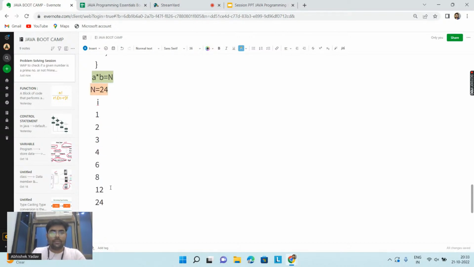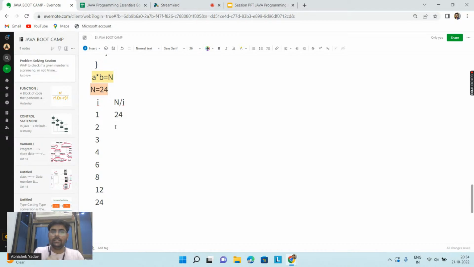So basically, when the value of i is 1, this is a factor of 24. Then at this time, I can calculate the next factor also. How? By saying n divided by i. So 1 is a factor of 24, so the next factor will be what? 24 divided by 1 is 24, right everyone?